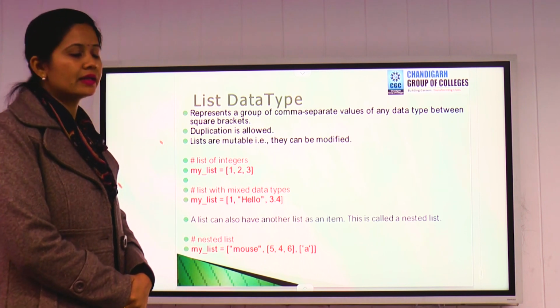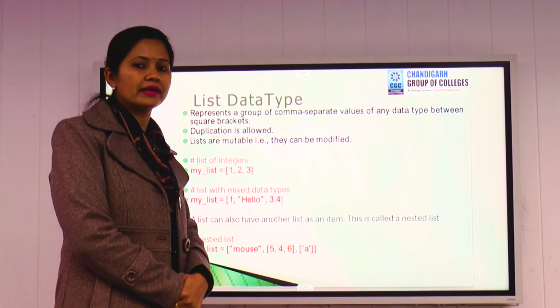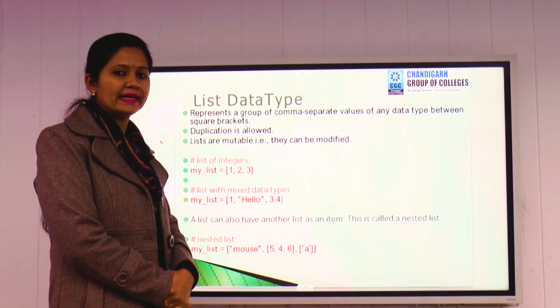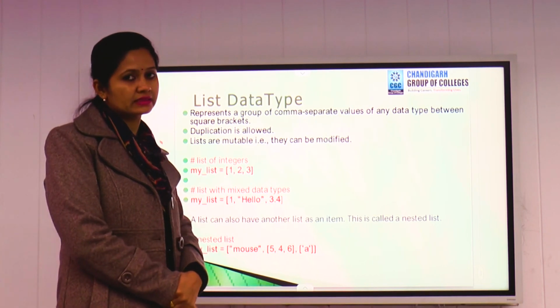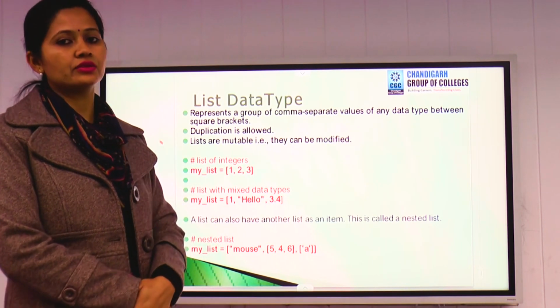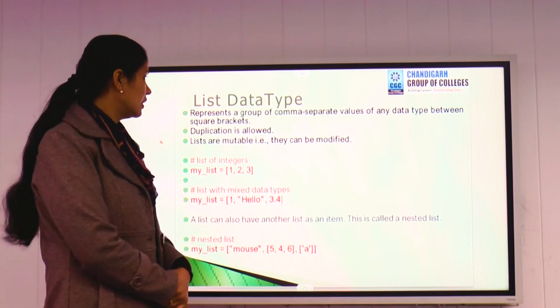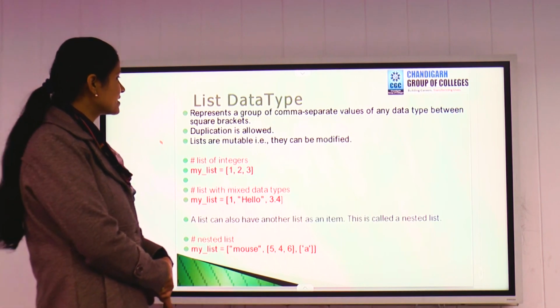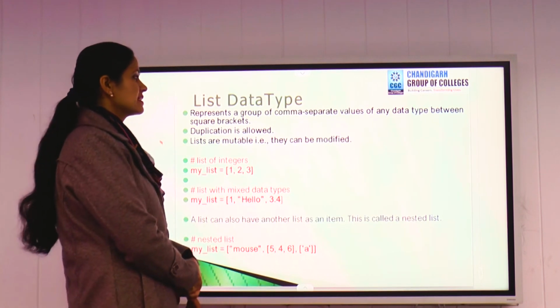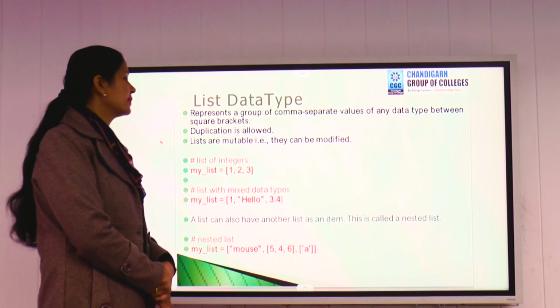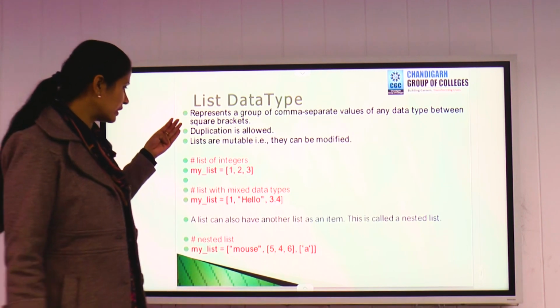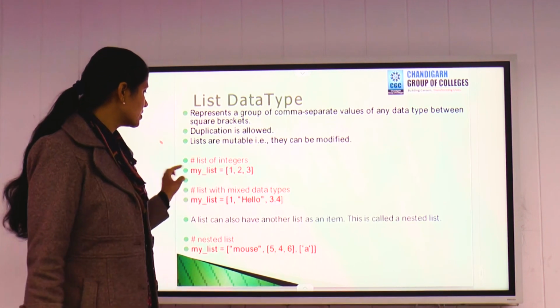You can enter any type of data into the list. You can enter integer value also. You can enter float value also, or string value also. Mixed type of data you can enter into a list. So list represents a group of comma separated values of any data type between square brackets. For list we use square brackets.